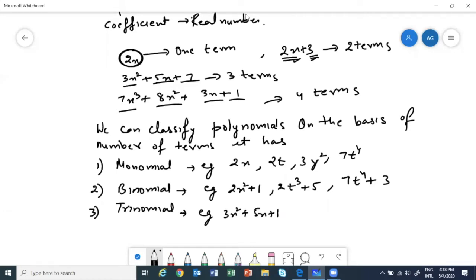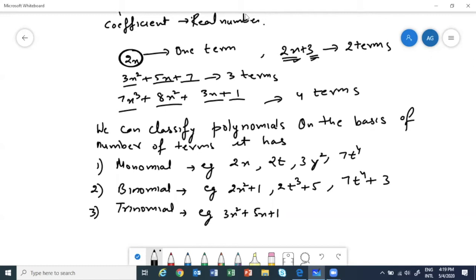That will come, that's where you will talk about degree. We will come to that. Don't go to quadratic and linear yet. It will come later. Actually there are names, but normally we will not go beyond trinomials.